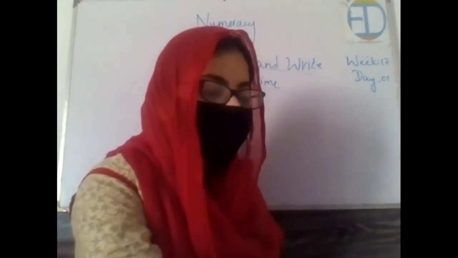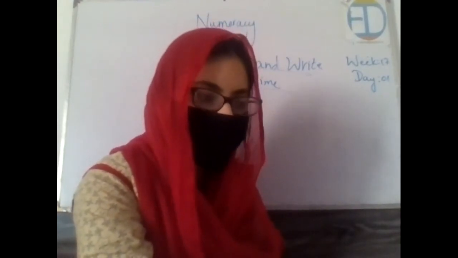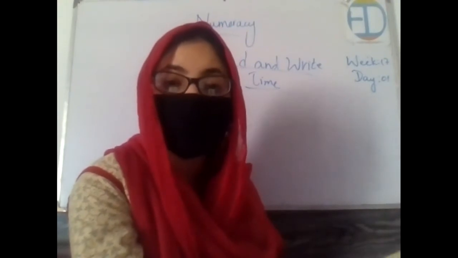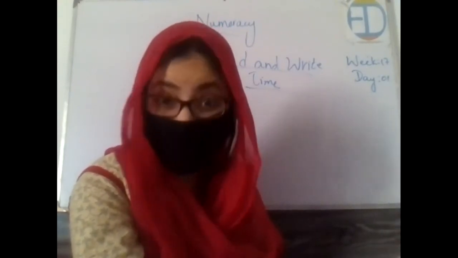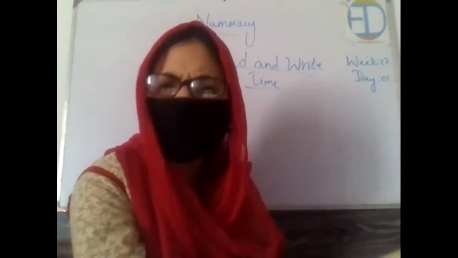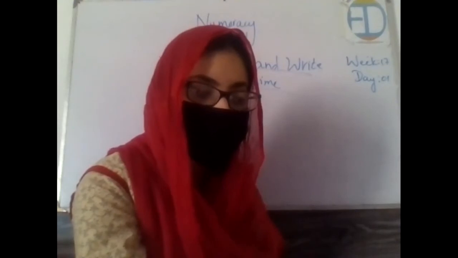Okay. So now I'll be showing you the clock and we will learn together how we can read time. I'll show you how we can say that it's 12 o'clock. How will we recognize that it's 1 o'clock, 2 o'clock, 3, 4, 5, 6, 7, 8? Okay, tell me how many digits do we have in a clock? Do we have digits till 24, because we have 24 hours, right? So, do we have digits till 24 in a clock? No. How many do we have?